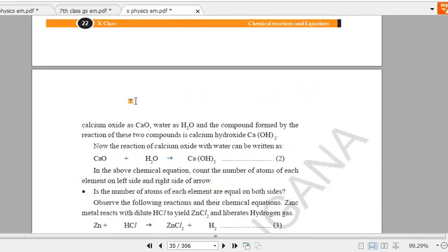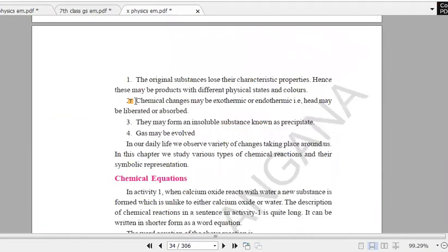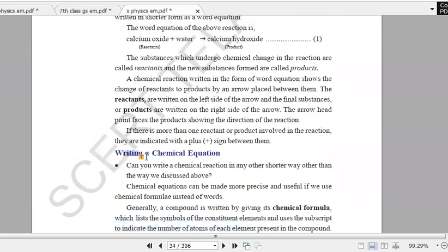So the first step is: what is a chemical reaction? A chemical reaction is nothing but, if you find any factors like a new substance is formed, or heat is released or gained, or an insoluble precipitate is formed or gas is evolved, if you observe any one of these factors, we can say that it is a chemical reaction. To represent the chemical reaction, we take the help of the chemical equation. Okay, so after that, the next topic is writing the chemical equation.